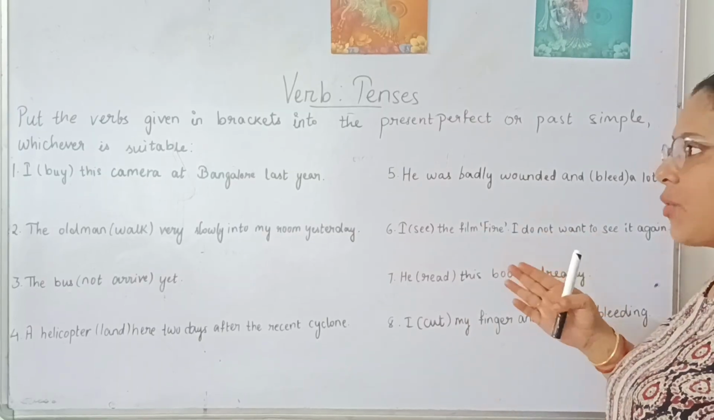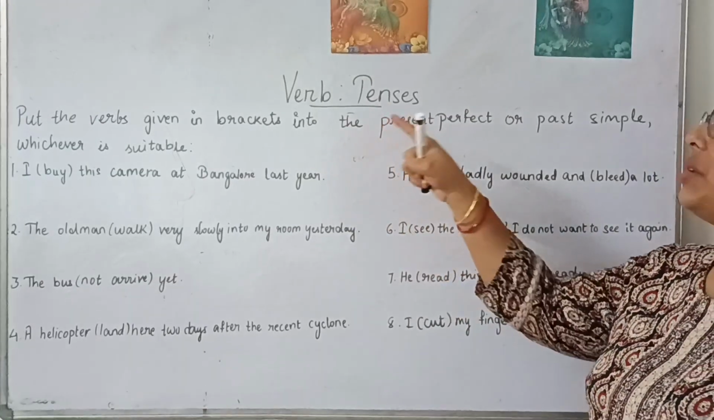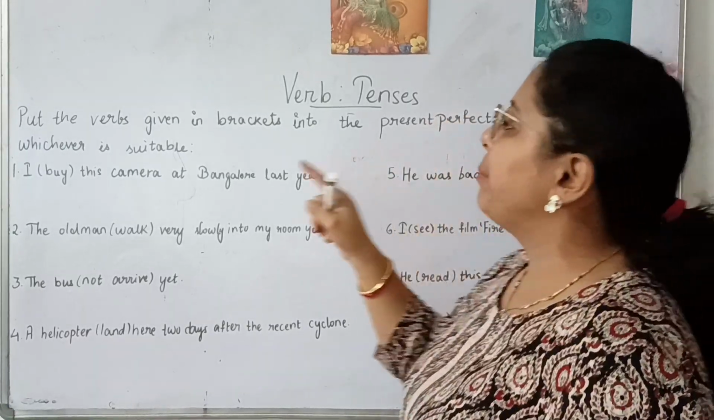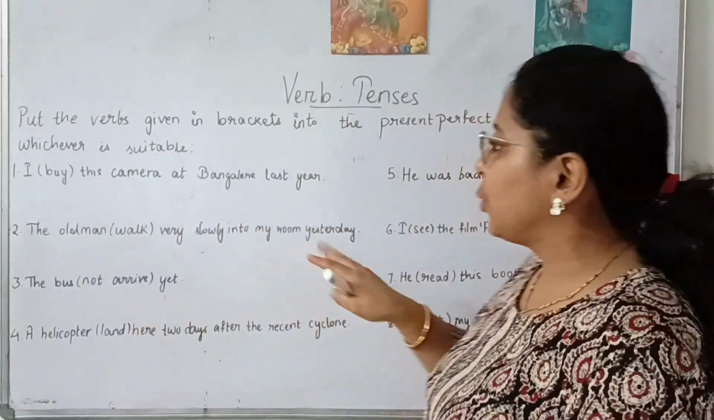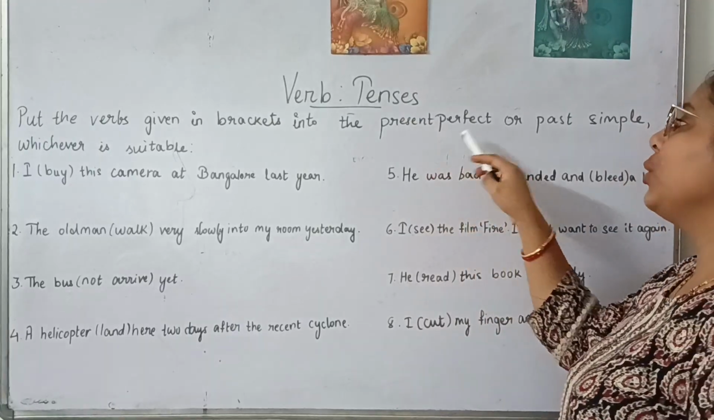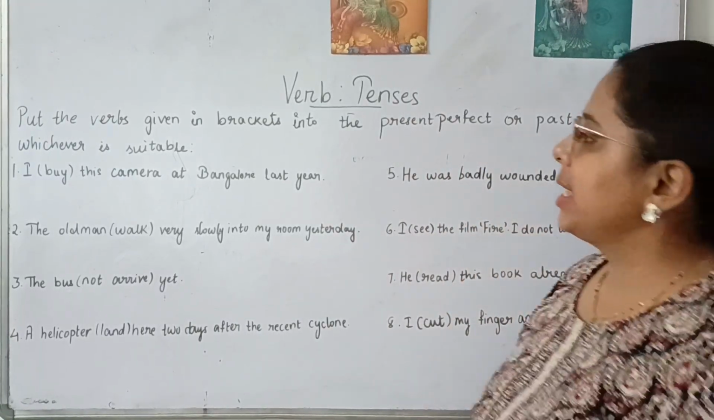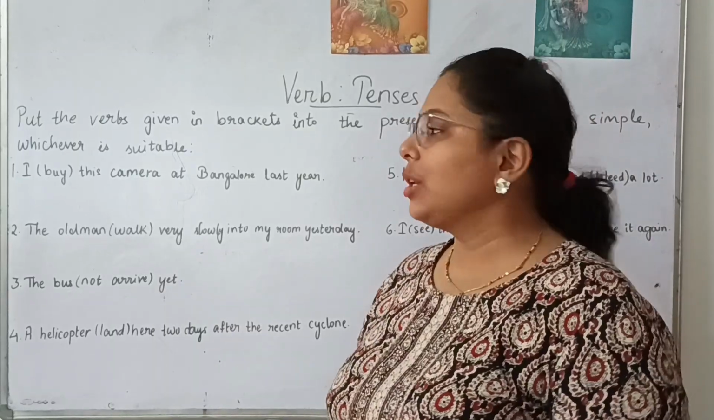Okay. So the first question here is to put the verbs given in brackets into present perfect or past simple, whichever is suitable as per the question. You have to find whether it will go for present perfect or whether it will be a past simple tense. So let's see the number one question.